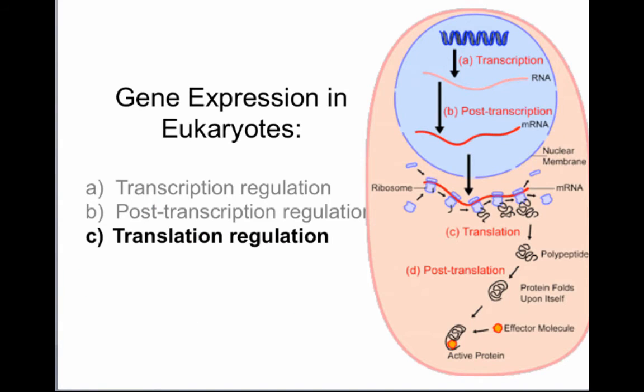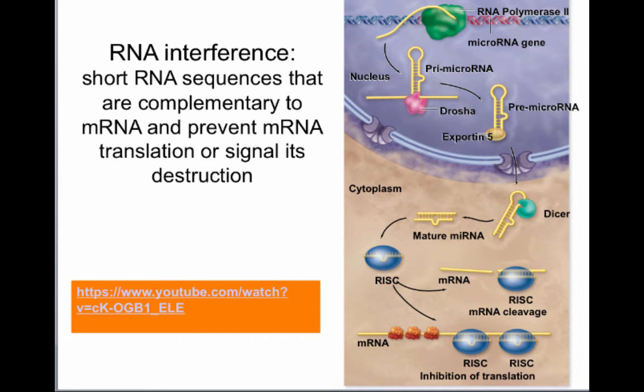The next step is once the RNA exits the nucleus and is getting ready for translation. Here in eukaryotes, you still have an opportunity to do more gene regulation. So even at this point, you can still stop the process or change it. One way in which this happens is once the RNA exits the nucleus, it can be prevented from being translated by joining other pieces of RNA that are complementary to the messenger RNA.